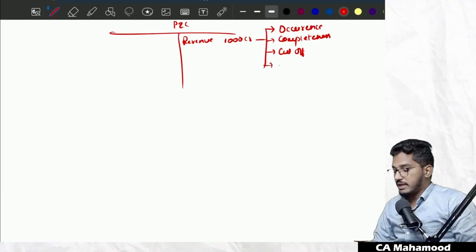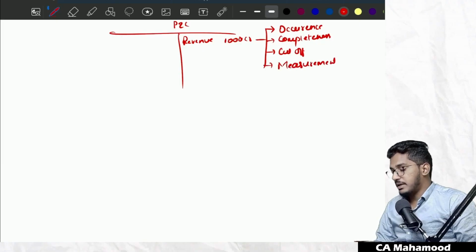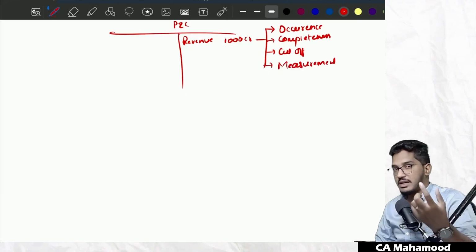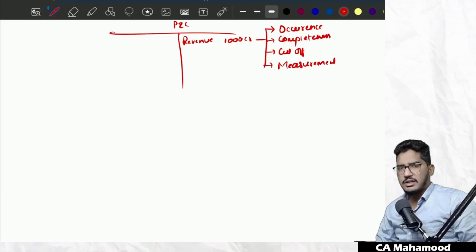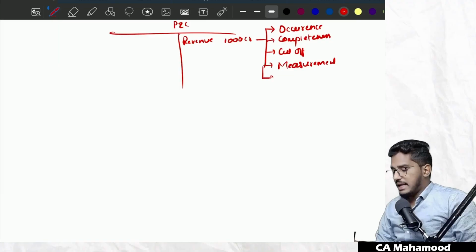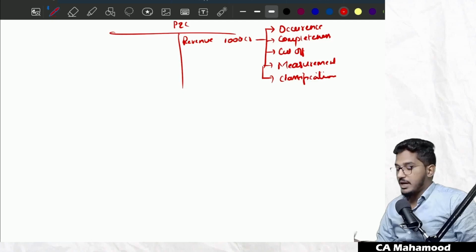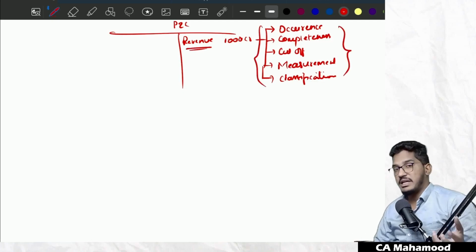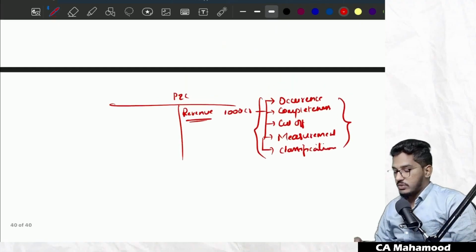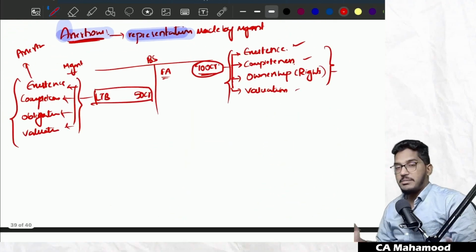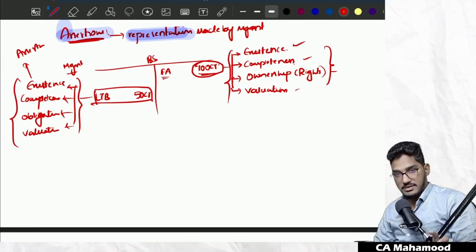And also they are trying to convey to you that they have measured this revenue properly. Nothing but they have calculated this revenue properly, and the correct amount came to 1000 crore rupees. And I can keep on adding. They are also trying to say classification: they have classified this revenue in a proper manner. So like this, regarding the items of the P&L, these are all the various assertions made by the management. Whatever assertions the management is making regarding the various items of the financial statements, we call it an assertion.